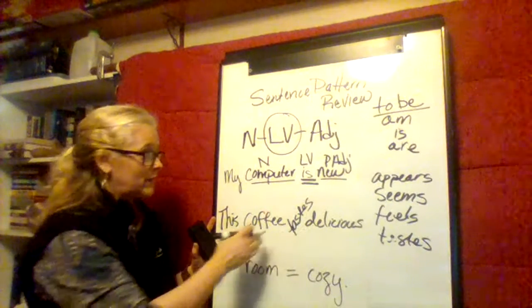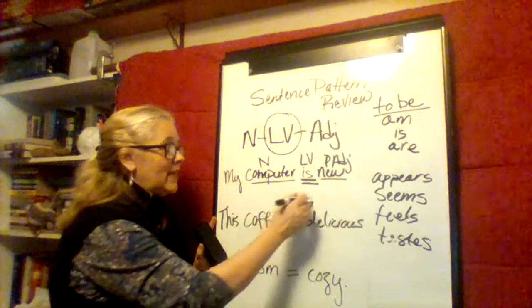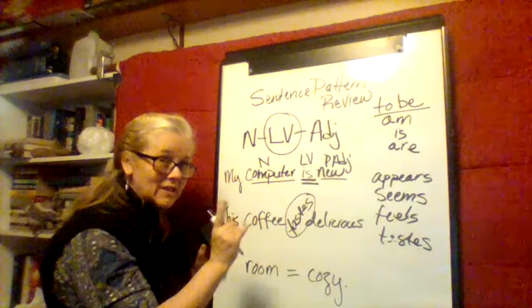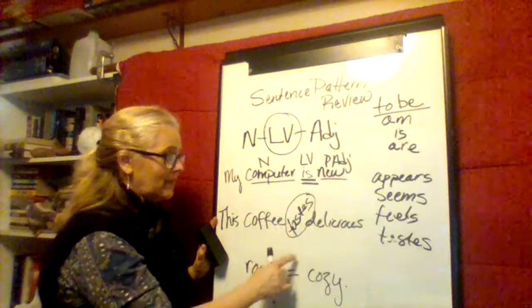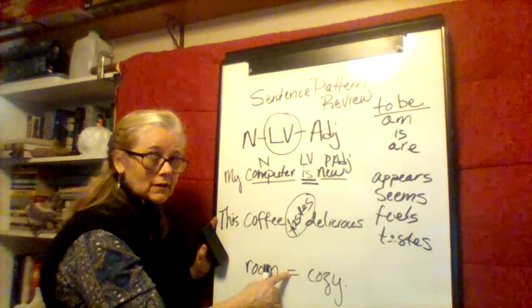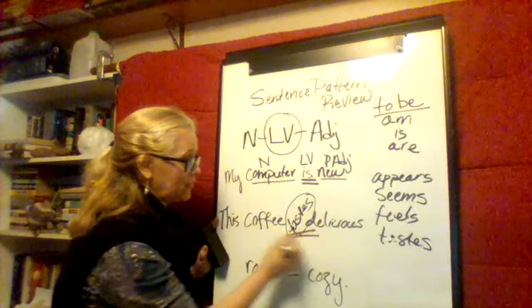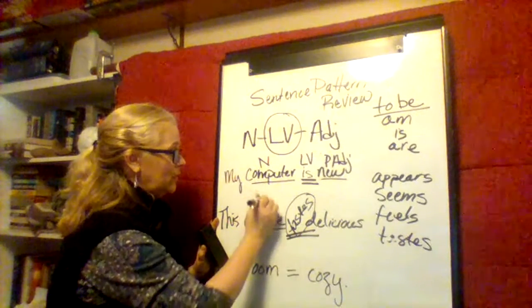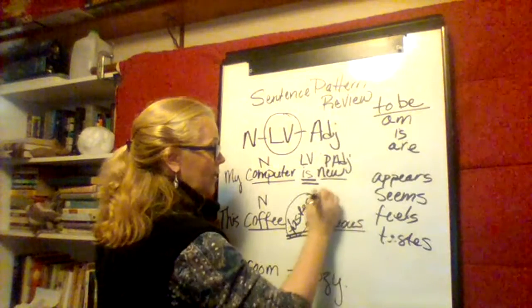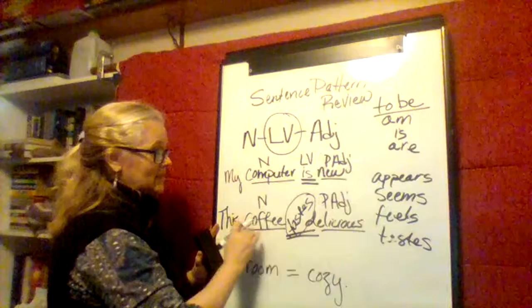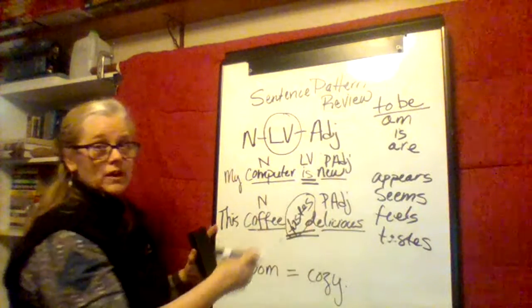I tasted the coffee, but the coffee isn't tasting. Therefore, this verb right here is a linking verb because it's doing the job of an equal sign. Coffee tastes delicious. This is my linking verb. Here is my noun. And here is my predicate adjective. And I'm saying coffee and delicious go together.